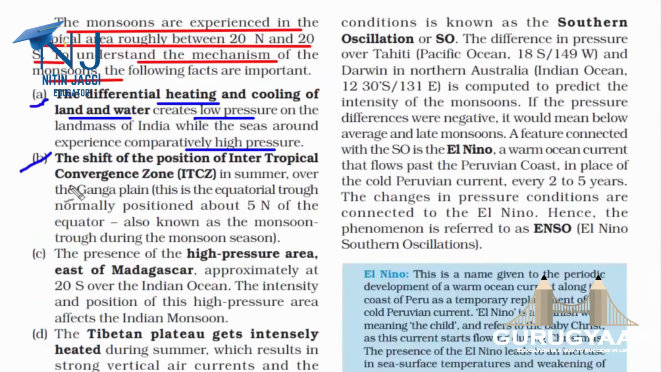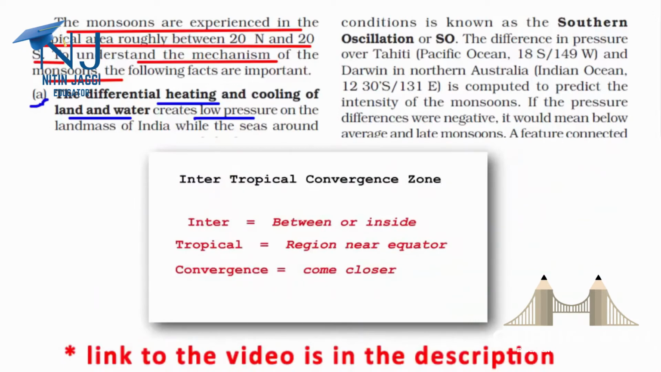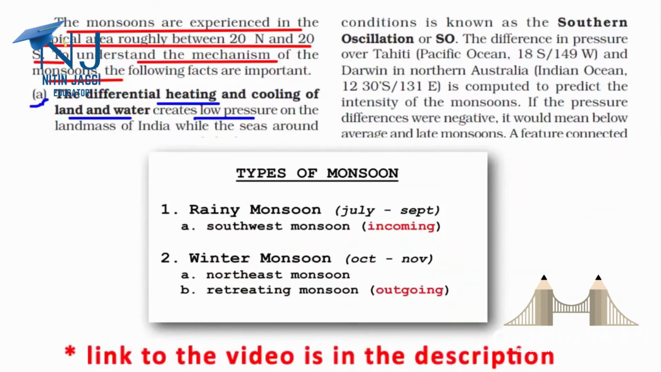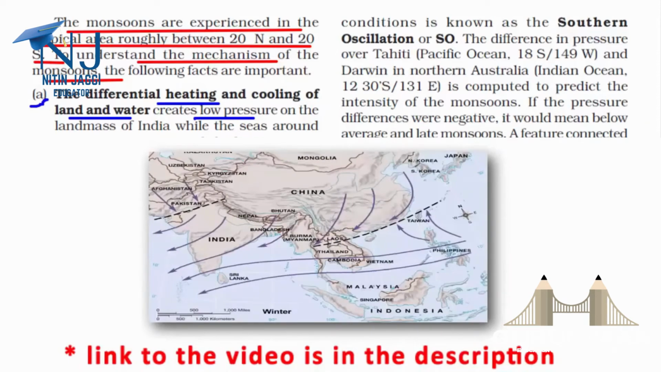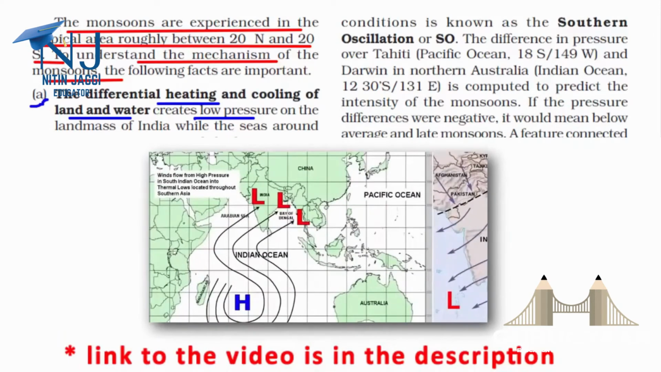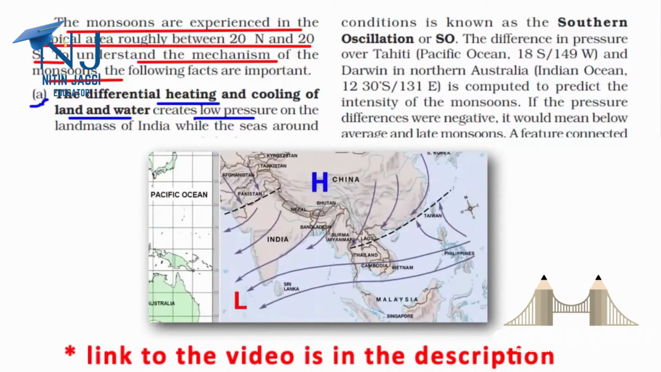And the second mechanism is the shift of the position of the intertropical convergence zone, which is called ITCZ. So this zone is a low pressure zone which moves from the equator to the subtropical region and again back. And for this I have another video in my playlist, and you should better watch that. Link to that video is in the description below. Please make sure you watch that and you'll have a nice understanding of what ITCZ means.